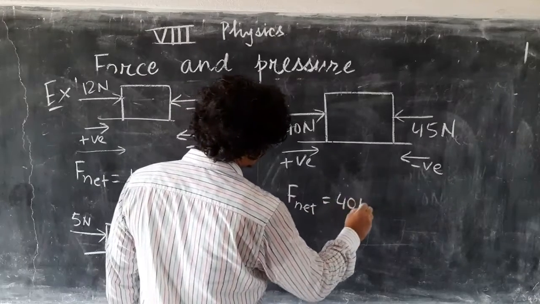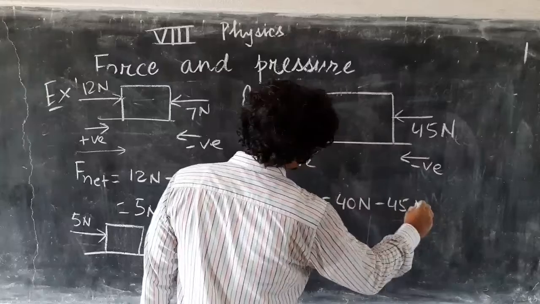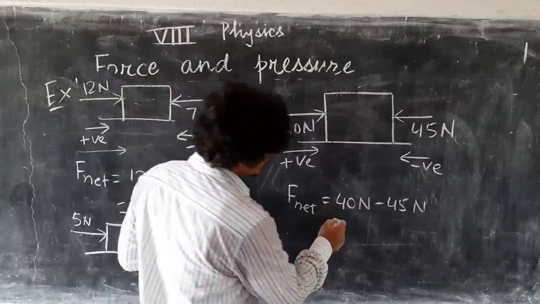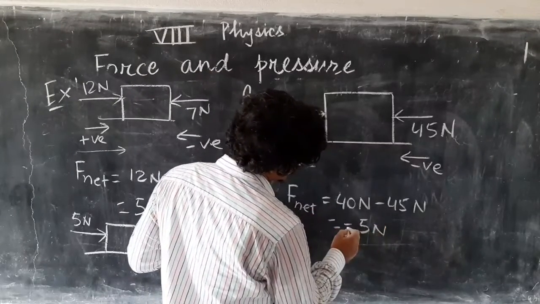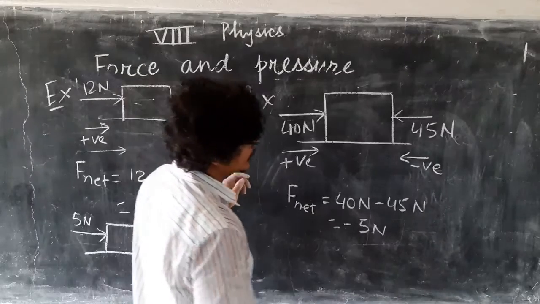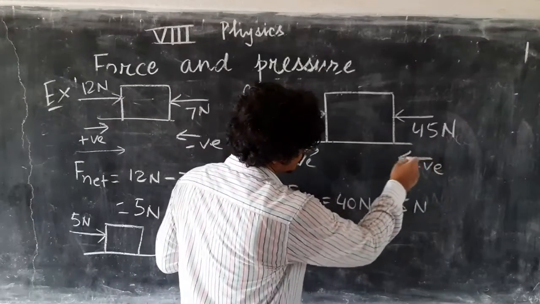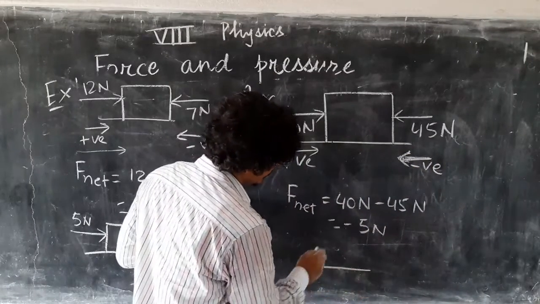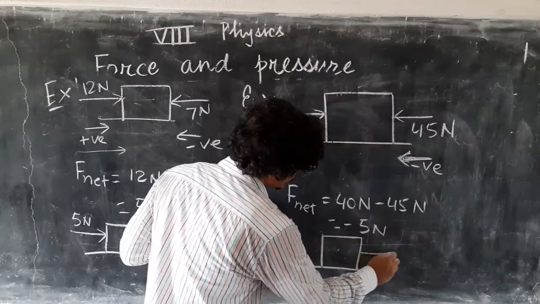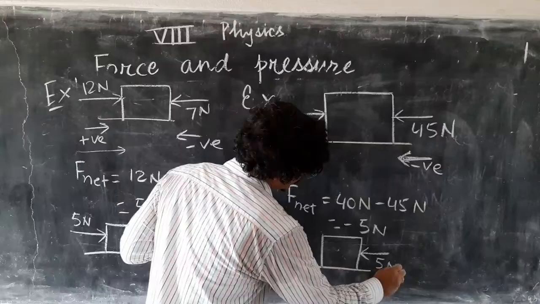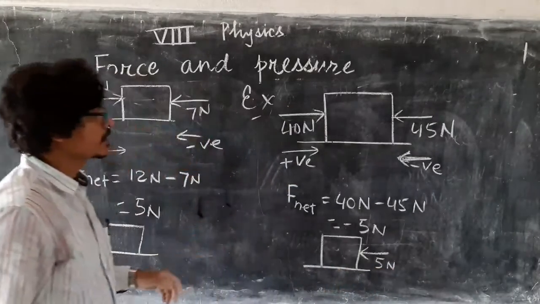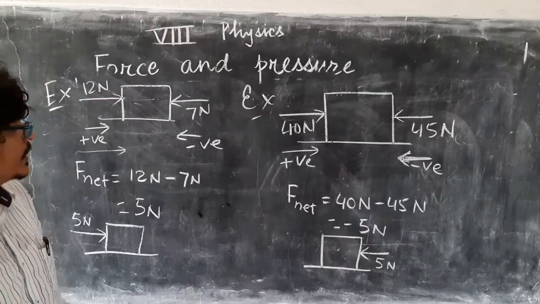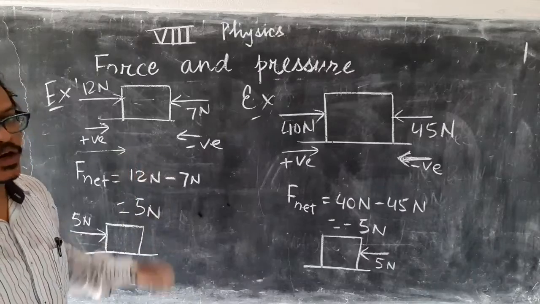Net force is 40 Newton minus 45 Newton. If you simplify, you will get minus 5 Newton. So here the sign is minus. Minus means in this direction. Negative means in this direction. If you draw the equivalent force diagram here, you will get something like this. This is your 5 Newton. So this is the way we find the net force when two forces are acting in the horizontal direction.